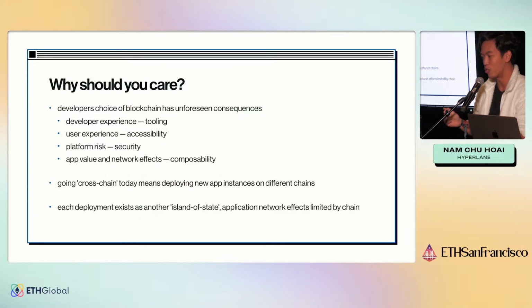When you use Uniswap on Ethereum, that has nothing to do with Uniswap on Polygon. And so there are no network effects that your application gets from having state on another chain. If anything, it might actually be vampiric, because if you run liquidity incentives on, let's say, Uniswap on Polygon, some liquidity from Ethereum might just move over to Polygon.